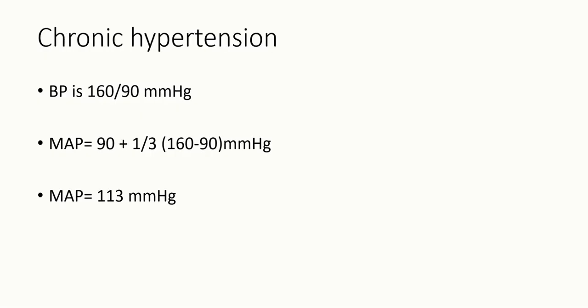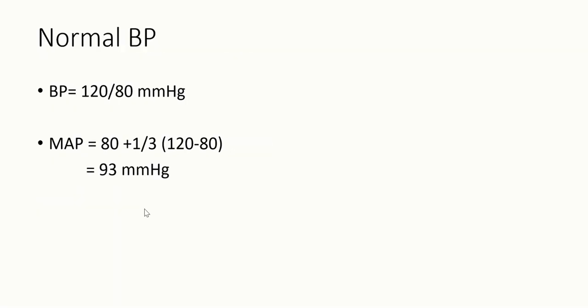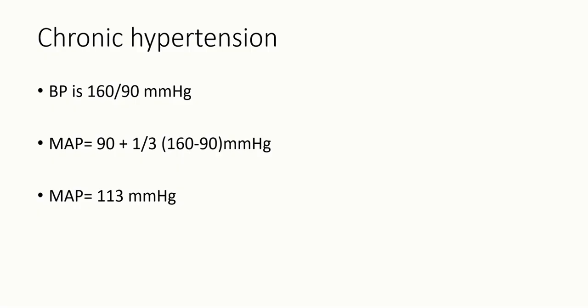So in case of chronic hypertension, let us take an example. If the blood pressure is 160 by 90 millimeters of mercury, the mean arterial pressure, if you calculate using the formula, comes to around 113 millimeters of mercury. In a normal person, the baroreceptors mainly sense if the blood pressure goes above 93 millimeters of mercury. In a chronic hypertensive patient, just understand what has happened: the baroreceptors will start responding to blood pressure above this new value. Above 113 millimeters of mercury only, the baroreceptors will start responding.